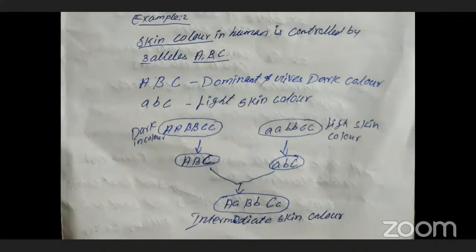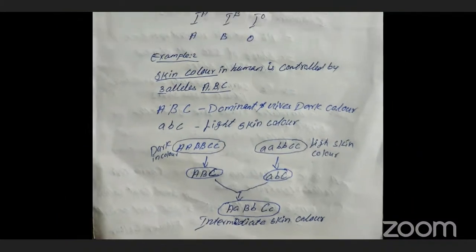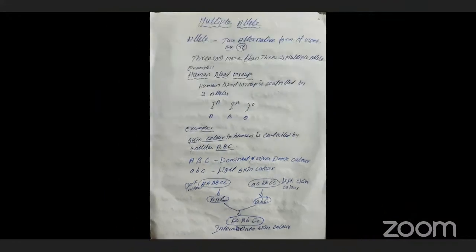Both will combine together and form an intermediate skin color. The progeny does not have the dark color or light skin color, but has the intermediate. Intermediate means the middle of the two colors.